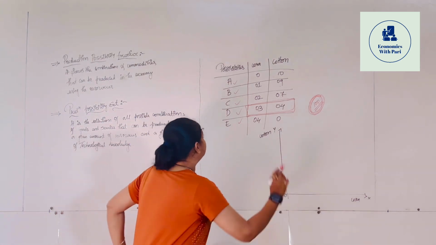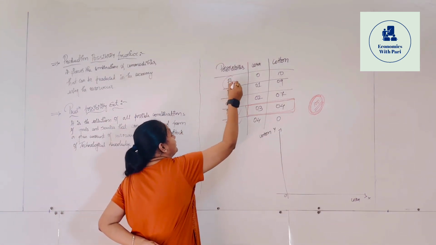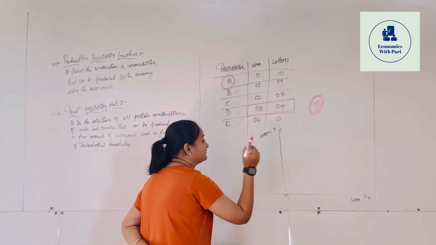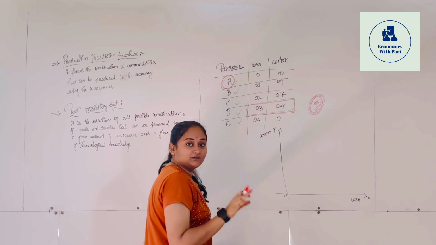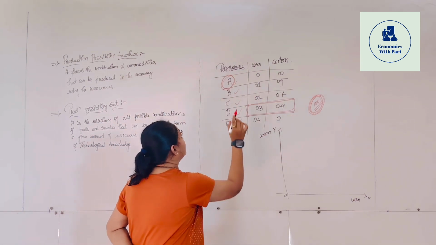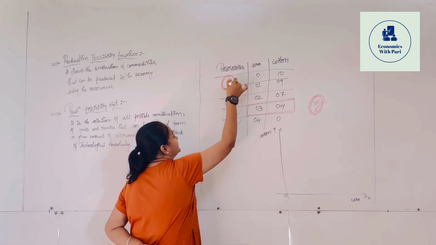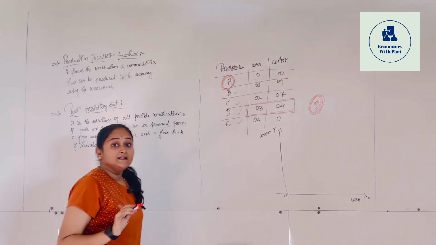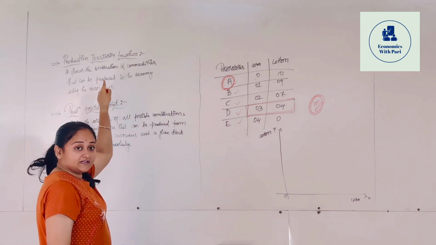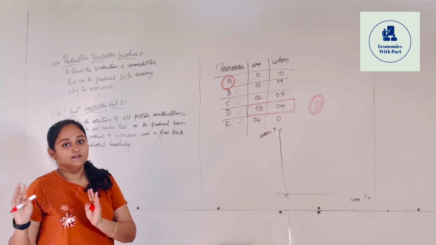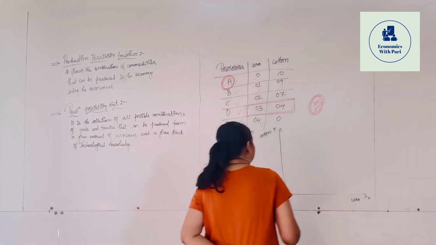ये समझ लो. If we are going to study only about A, okay, with the help of this diagram. Now I am going to draw a graph. If we are going to study only about a possibility, that means 0 units of corn and 10 units of cotton, then it will be called as production possibility frontier or a production possibility curve. Is this clear? Now let me draw a graph.